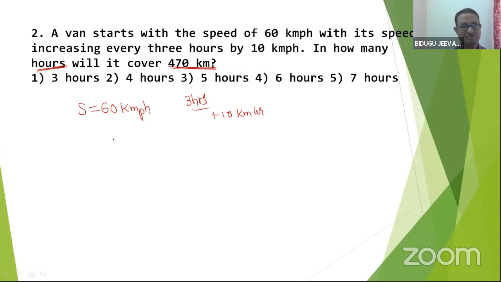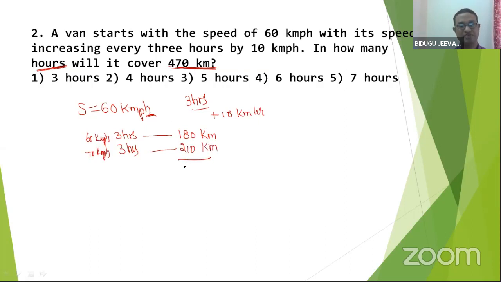Let me talk. First 3 hours, right? So per hour 60, 180 kilometers. Next 3 hours, speed is 70 km per hour. It is nothing but 210 kilometers it will cover.